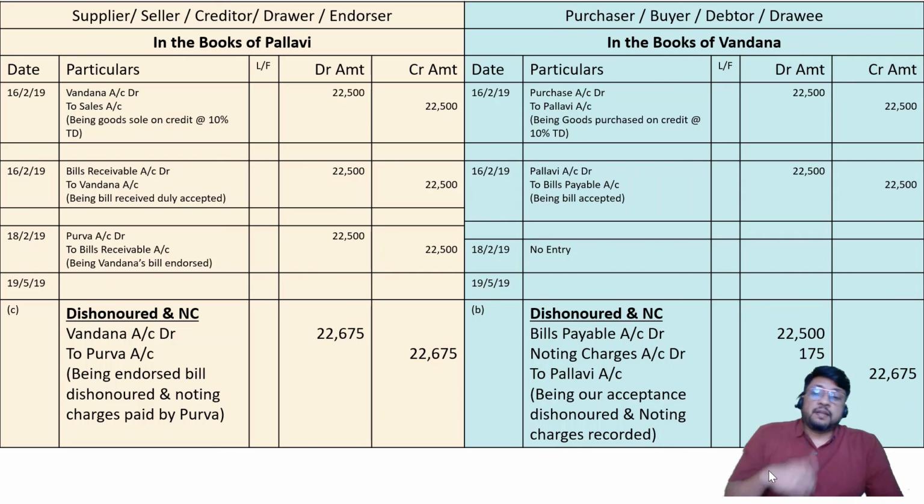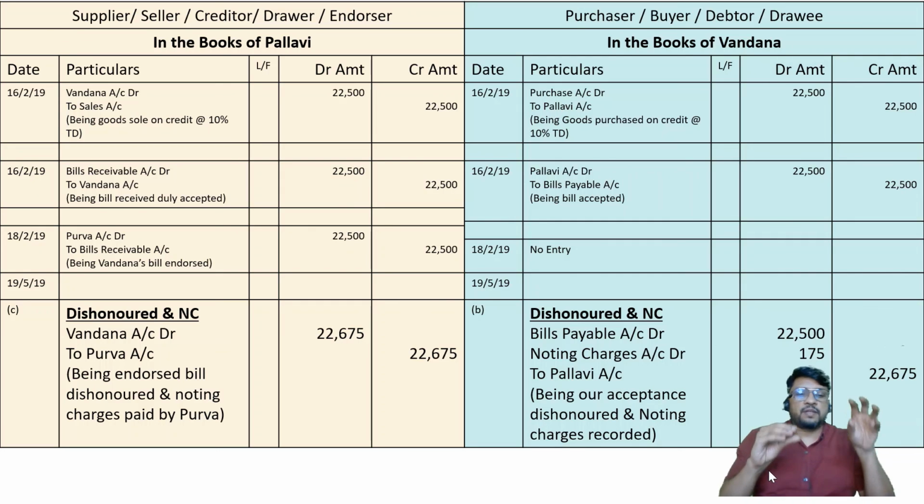Okay. In the next lecture, I'll talk about the last situation, that is called bill sent to bank for collection. Thereafter, I'm going to consider one lecture of summary of all the different situations. If this happens, then what is the entry? In the books of this fellow, in the books of that fellow. One summary lecture, simple, small lecture. One single lecture having all the rules of all the different situations without any problem, just for the sake of rules. And thereafter, I'll start with practice problems.